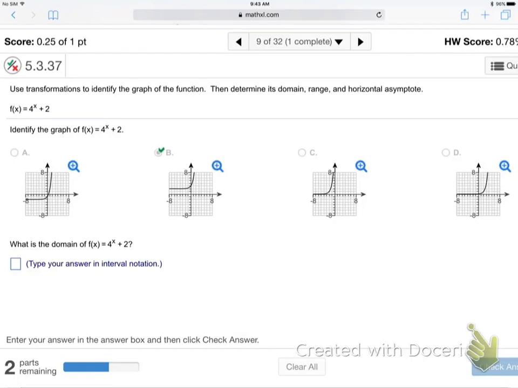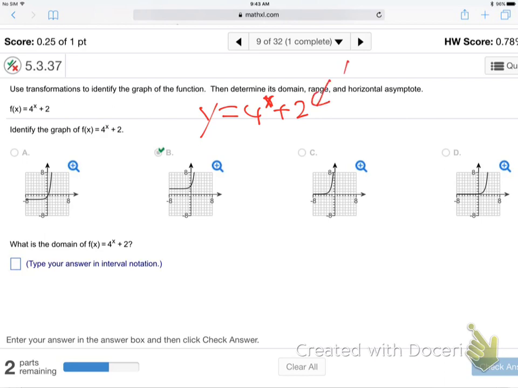Let's look at another one here real quick. All right. So y equals 4 to the x plus 2. So which of those graphs is 4 to the x plus 2? Well, I've checked the b already there for you. I don't know if you notice a little green check mark. Do you see that? It's b.